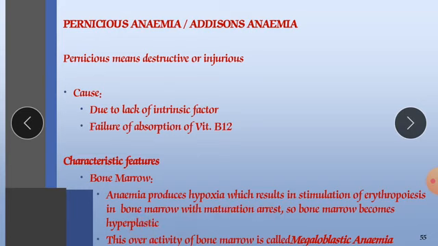This overactivity of bone marrow is called megaloblastic anemia; due to the overactivity, meaning overproduction of RBC, oversized RBC are produced. That oversize is nothing but megaloblastic anemia. Mega means large, blastic means cells. These mega cells are going to be produced, and that is the megaloblastic anemia.